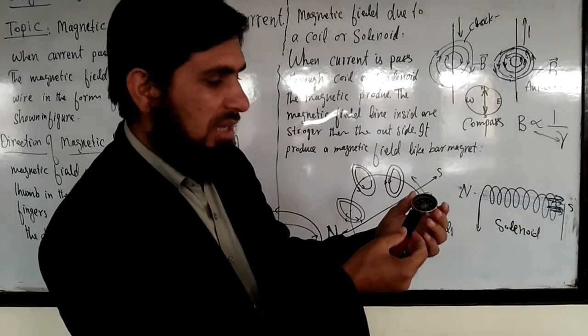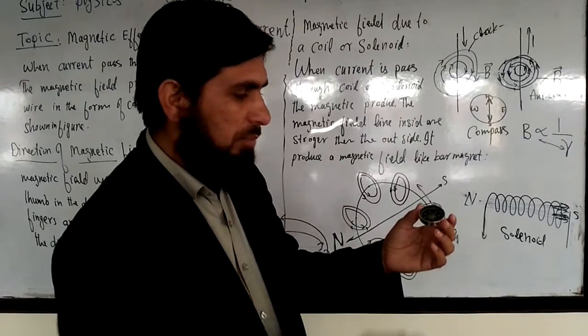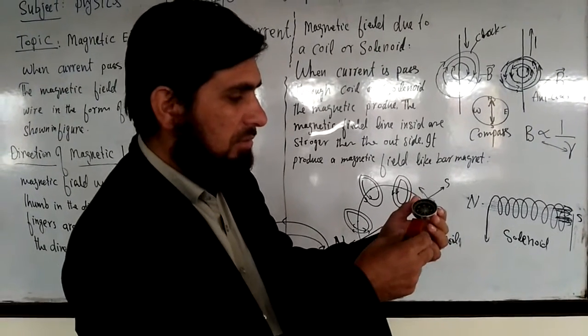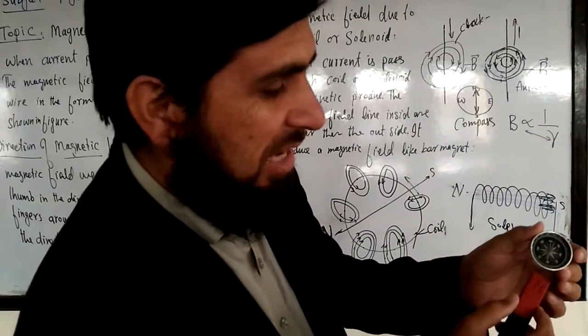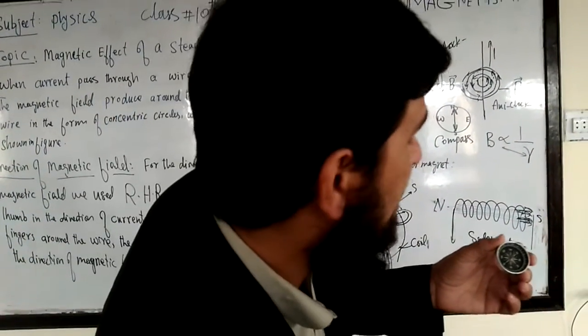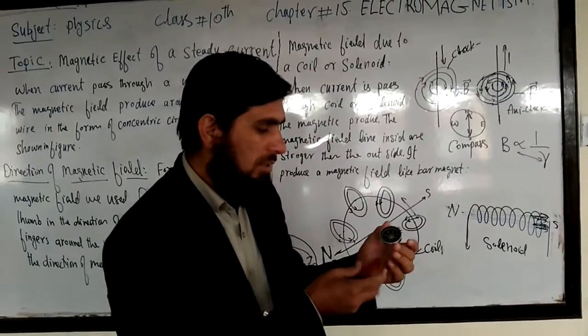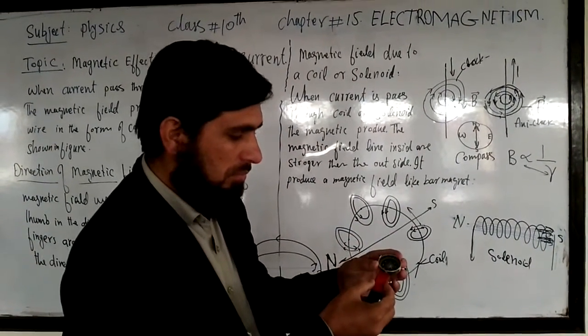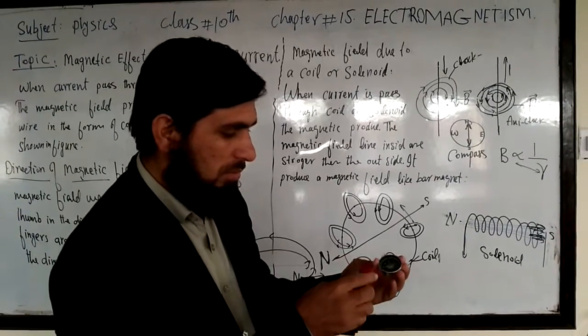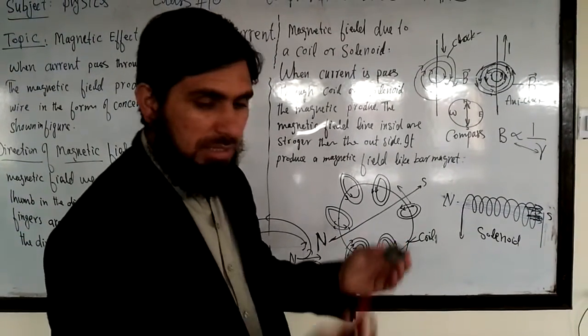If I bring the north here, you will see it changes the direction. It changes the direction due to north and south.